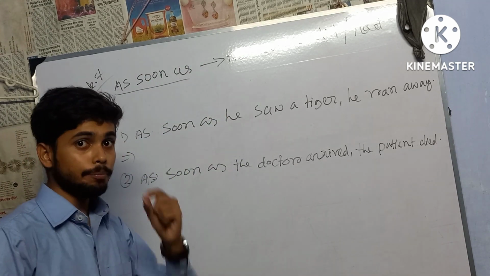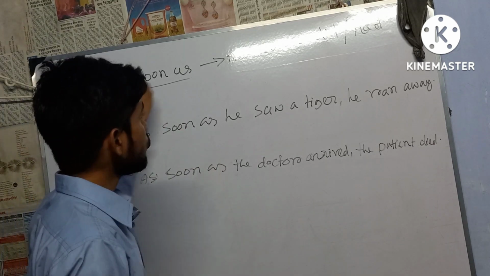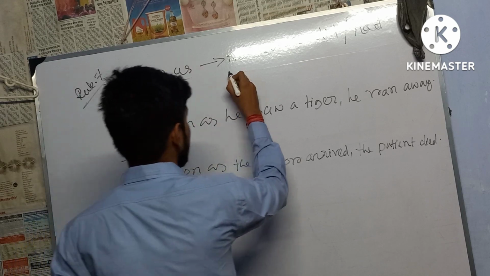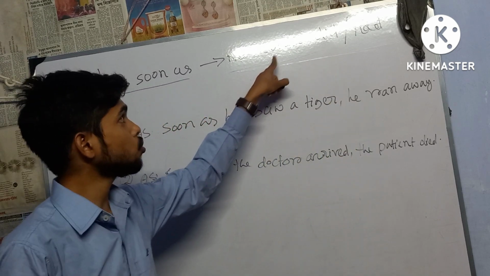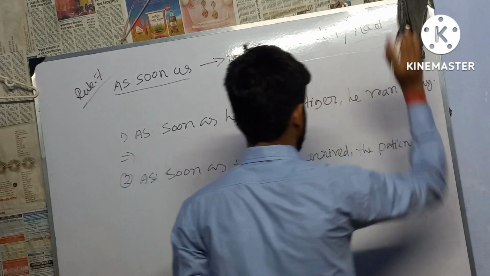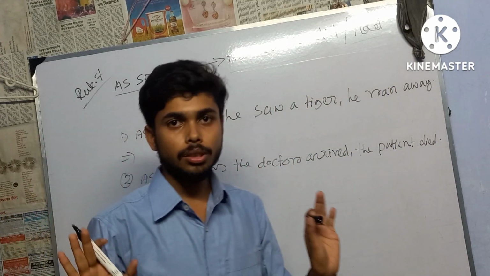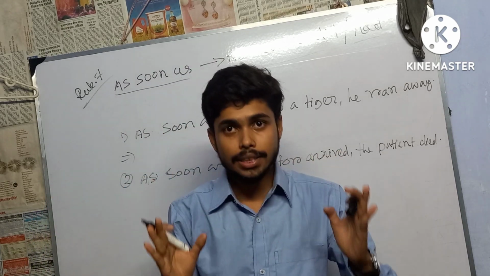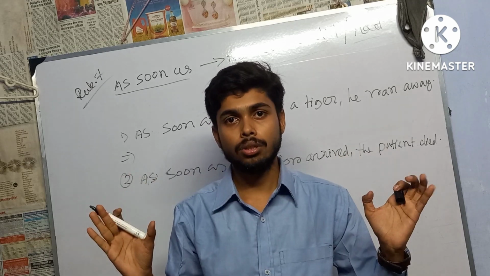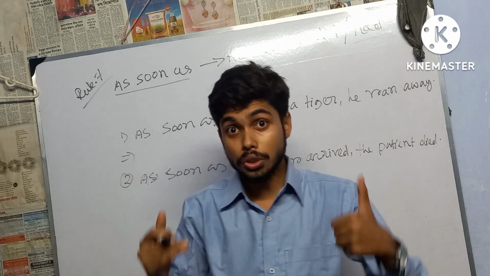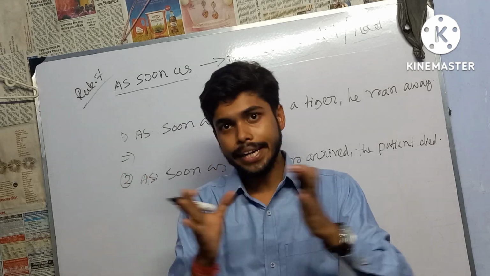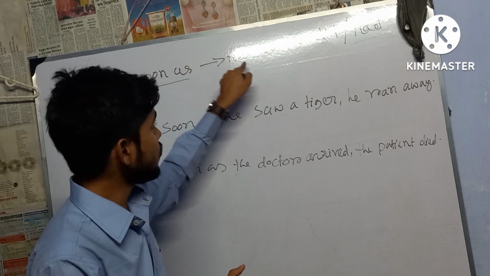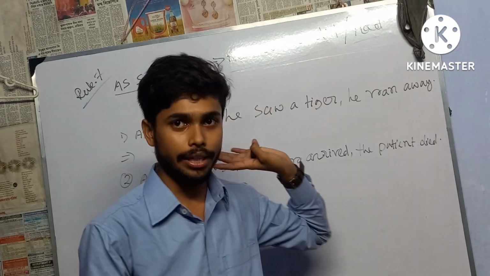In place of as soon as, we'll have to use either no sooner did or no sooner had. Again I am repeating, if you find the words like as soon as in any affirmative sentence, in order to change from affirmative to negative, we'll replace as soon as with either no sooner did or no sooner had.